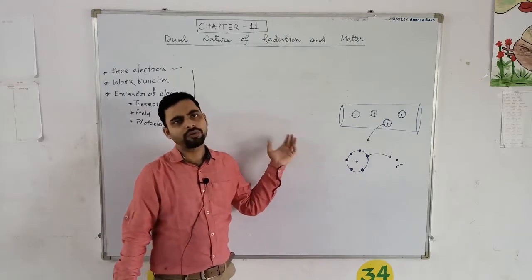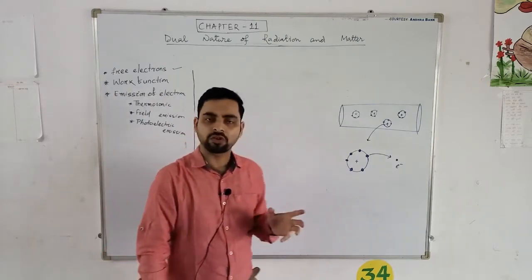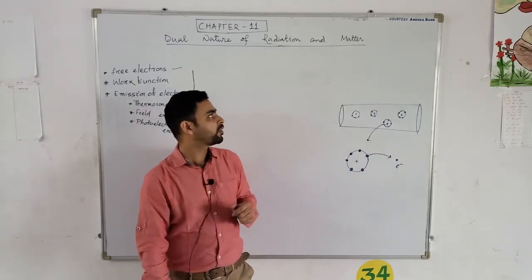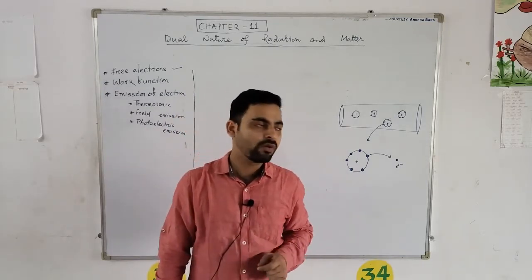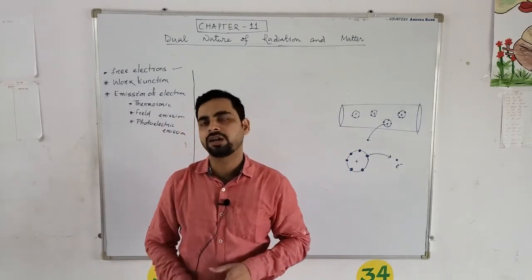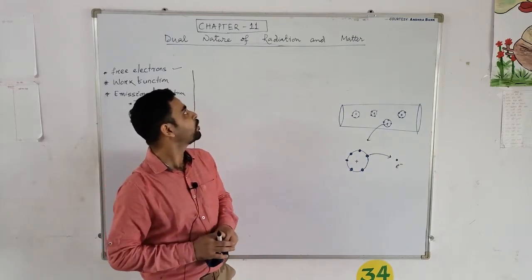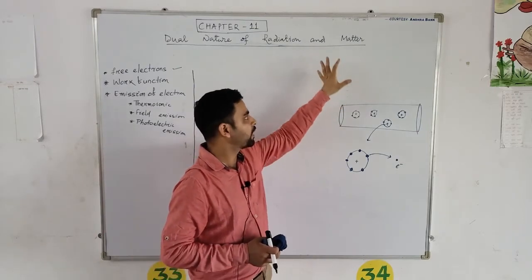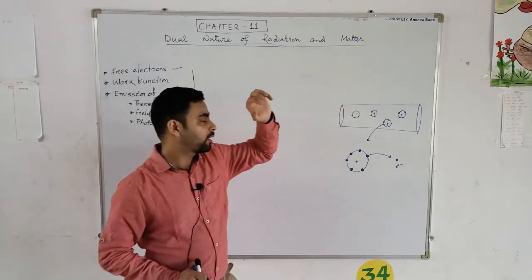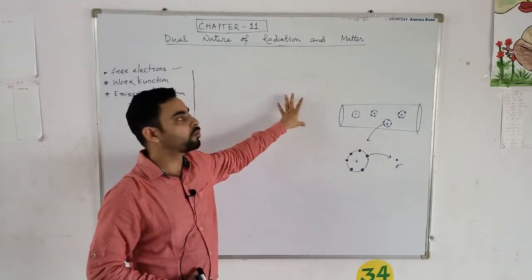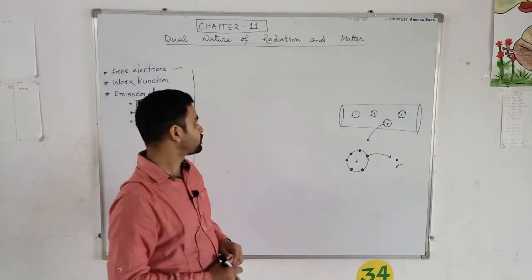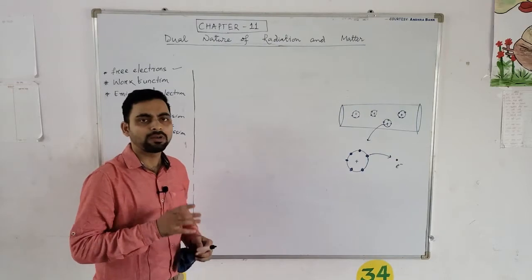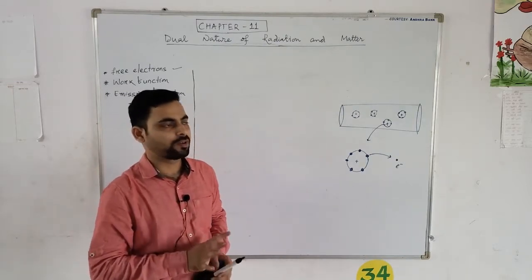In this chapter, we are going to study about photoelectric effect. What is photoelectric effect? We will study in this chapter. Then Einstein's explanation for photoelectric effect, and we will study de Broglie hypothesis and wave nature of the matter. Also, we will study how we have practically examined this by the Davisson and Germer experiment. We will study that matter also has wave nature. We will study lastly the electron microscope.